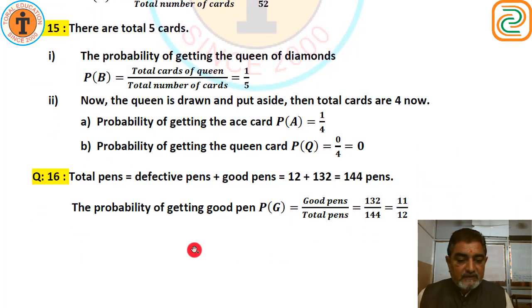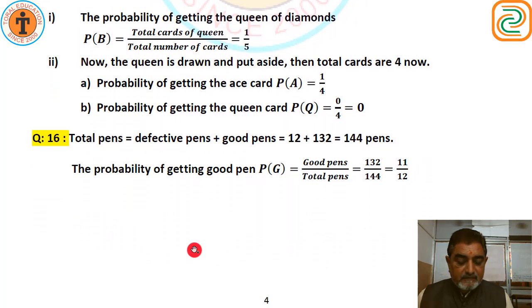Number 16. 12 defective pens are accidentally mixed with 132 good ones. It is not possible to just look at a pen and tell whether or not it is defective. One pen is taken out at random from this lot. Determine the probability that the pen taken out is a good one.